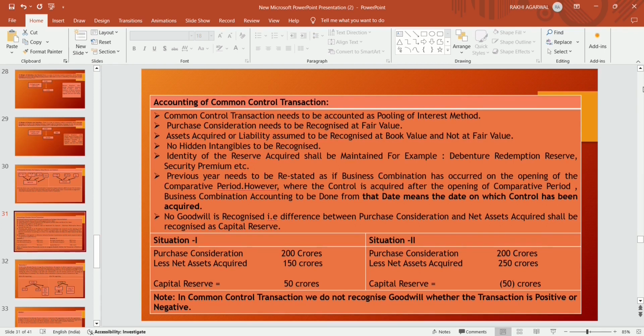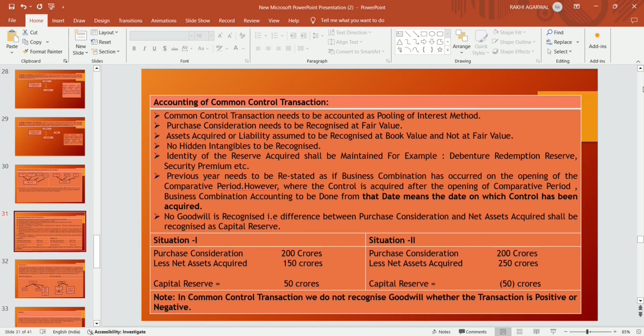However, where control is acquired after the opening of the comparative period, business combination accounting is to be done from the date on which control has been acquired. Means if the business combination occurred before the opening of the comparative period, then the previous year needs to be restated along with the opening of the comparative period. If the business combination is done after the opening of the comparative period, then business combination accounting is done from the date on which control has been acquired.